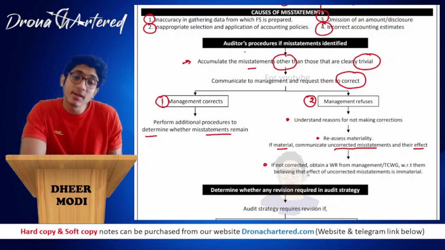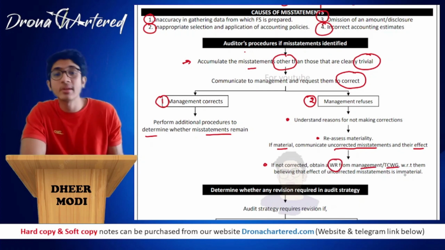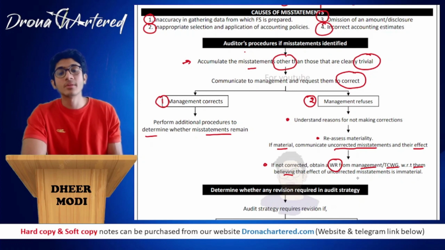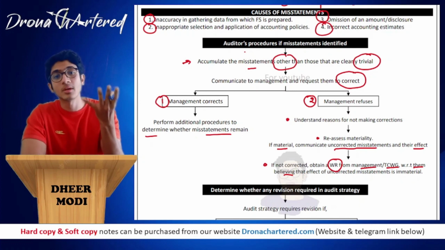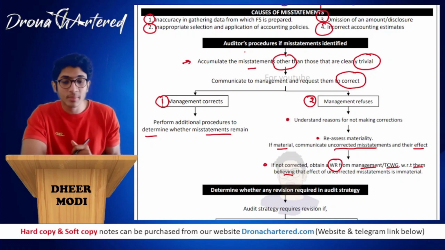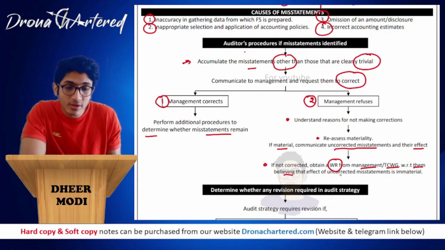If it is still not corrected, you will obtain a written representation from management or TCWG with respect to them believing that the effect of uncorrected misstatements is immaterial. That means the misstatements will not have any material effect on my financial statements, that the effect of uncorrected misstatements is immaterial.